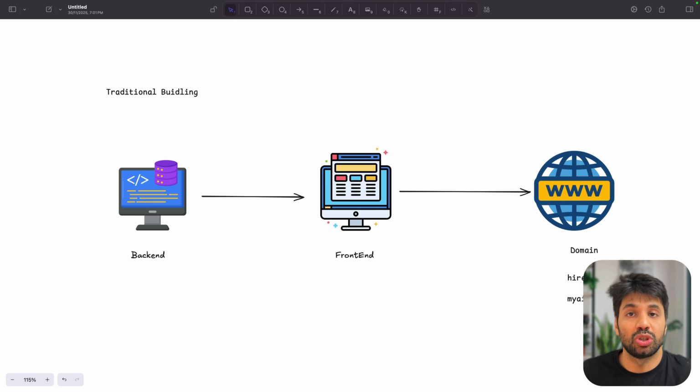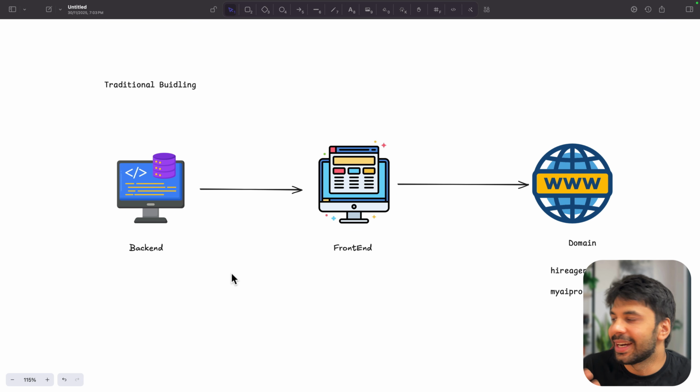Now, the same is something which you will also follow if you are creating or starting your own agency, because your client will not be concerned with how complex a code you have written for the backend, or how complex your front end is. He just needs a good experience with the domain. So we are going to see each and everything today.